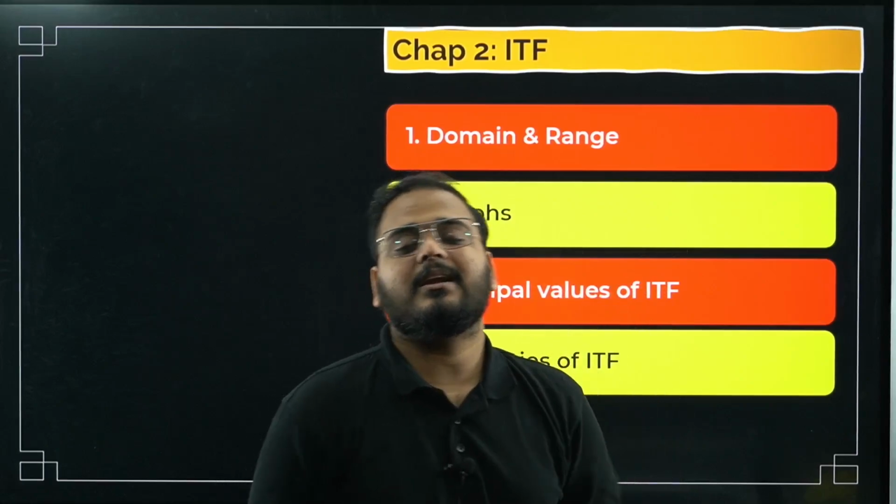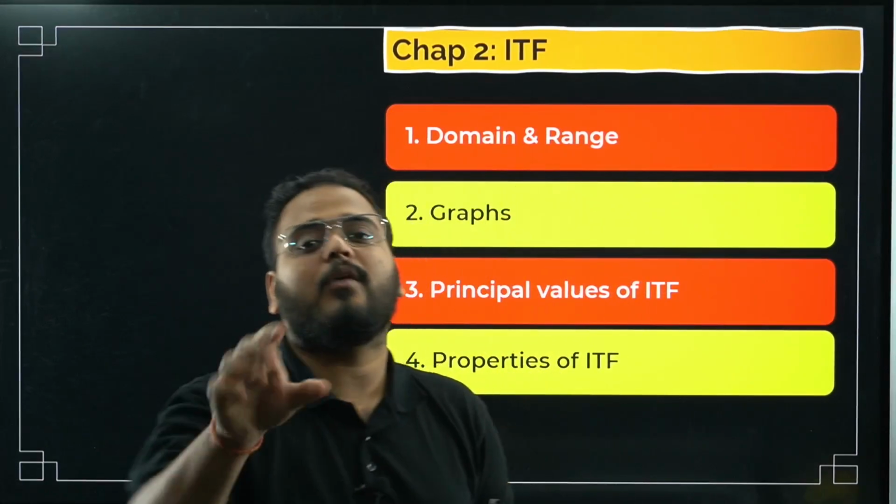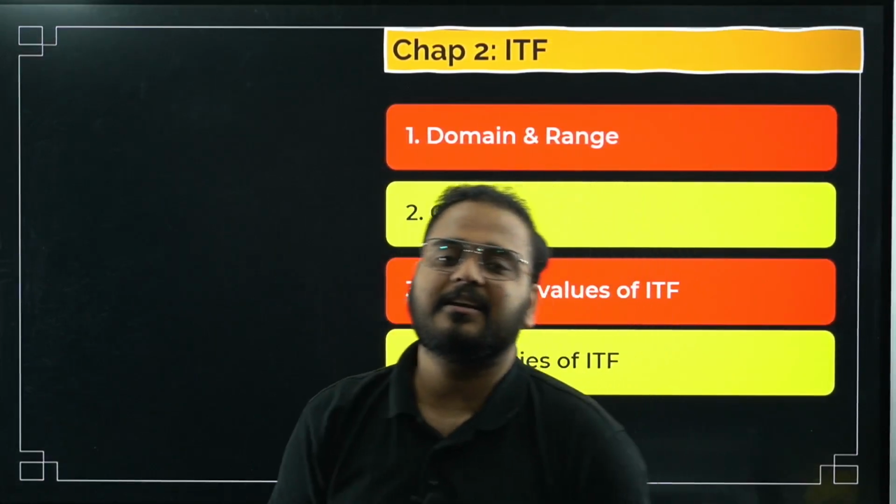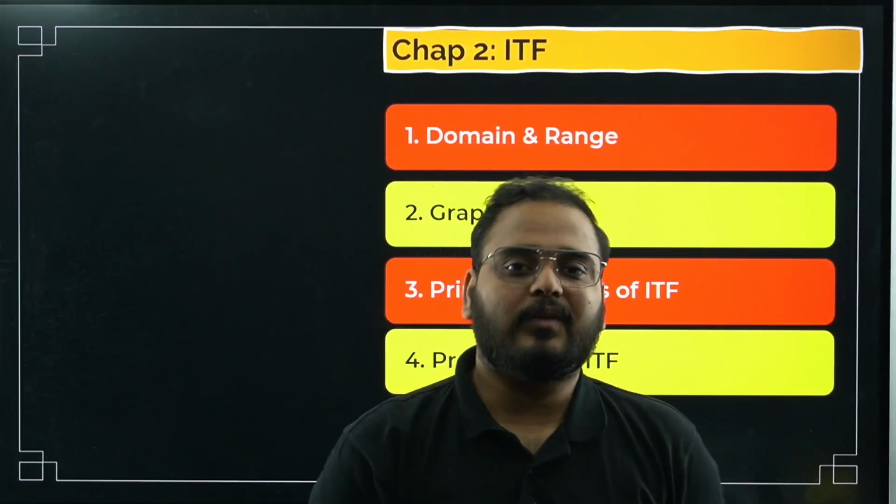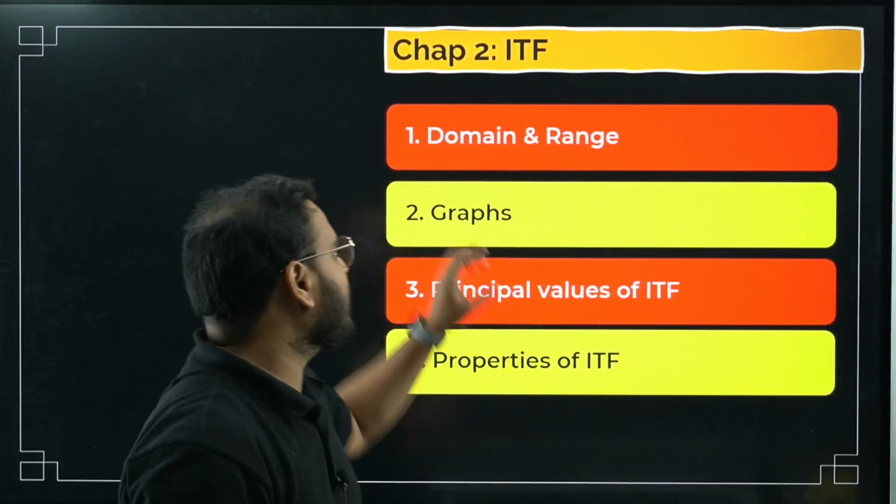Question directly comes. They'll ask you in the MCQ, write the principal value of this. They'll give you a statement, a problem statement in ITF, and ask you to write the principal value of that particular function. How can you do that? By knowing domain and range in this.